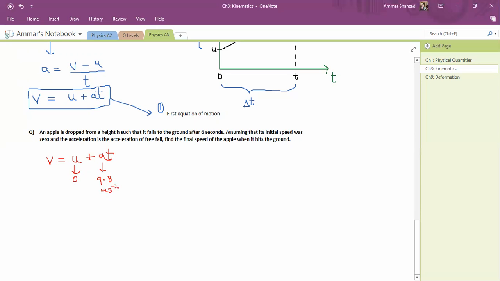Okay, and what is time? And then times it by 6. Time is 6 seconds. So v will be basically equal to, if I plug in these values, 80, and this will give me 9.8 into 6, and this is 58.8. So it means after 6 seconds, it will fall at 58.8 meters per second.